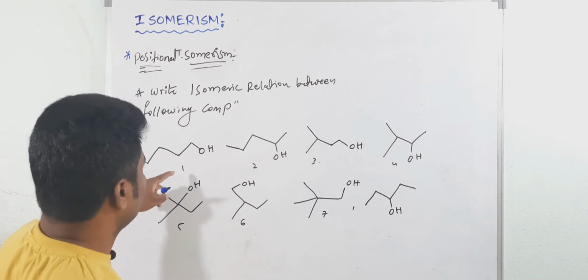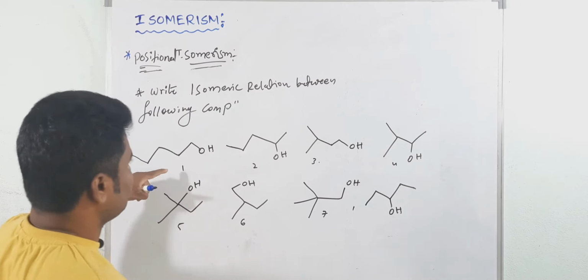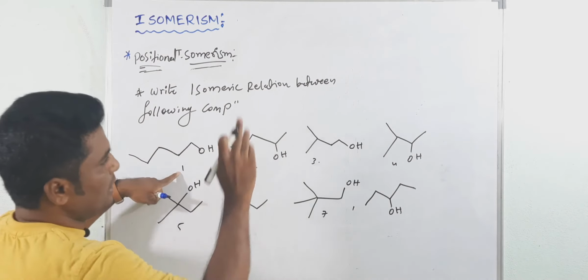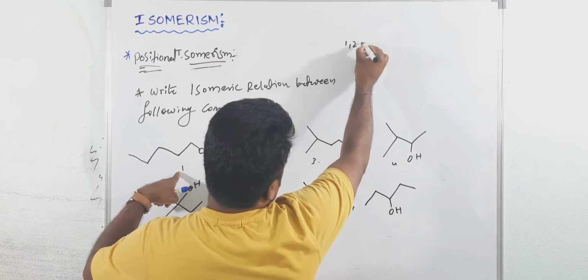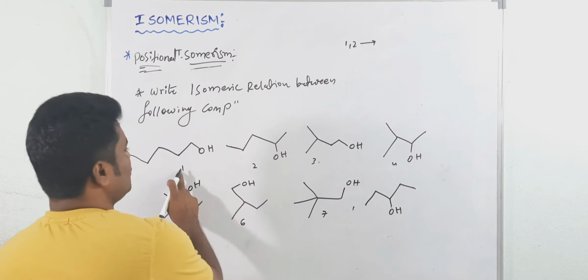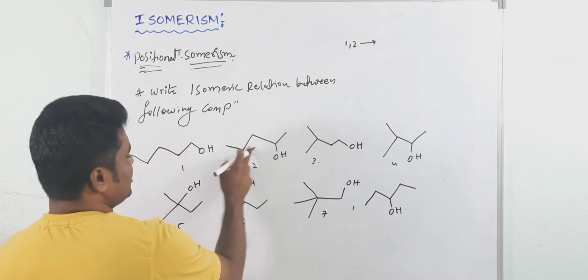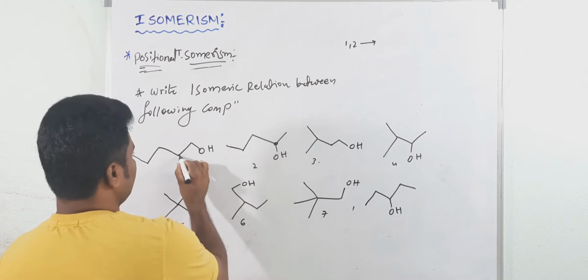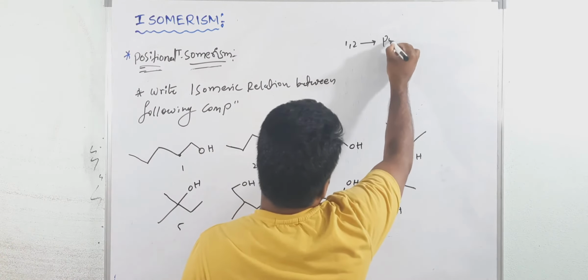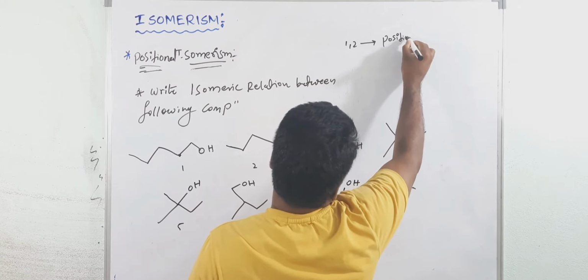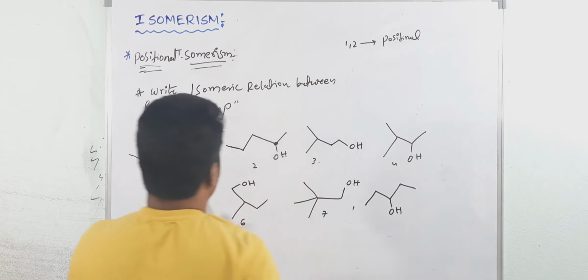So see, the relation between 1 and 2. One by one I will explain here. What is the relation between 1 and 2? See, both are straight chains. Only the position is different. Position is different. So these are the what? Positional isomers. Positional, 1, 2.